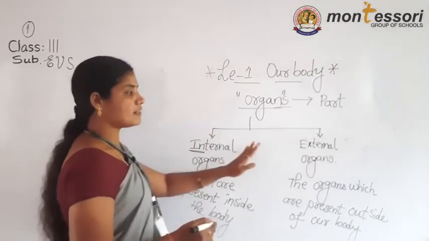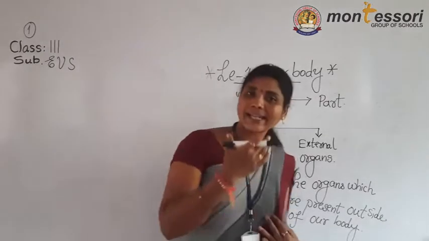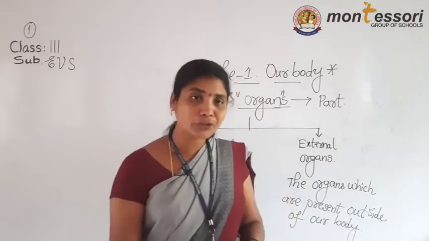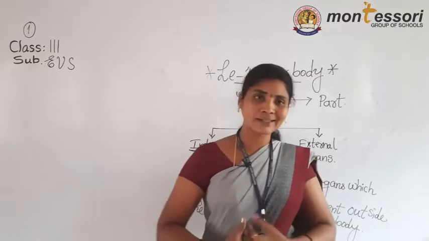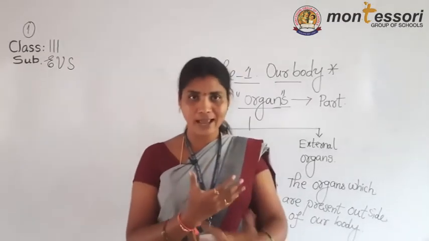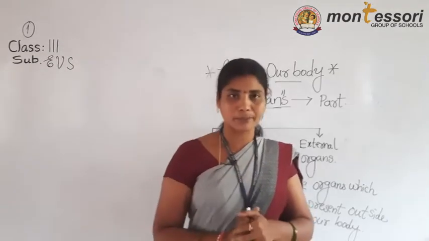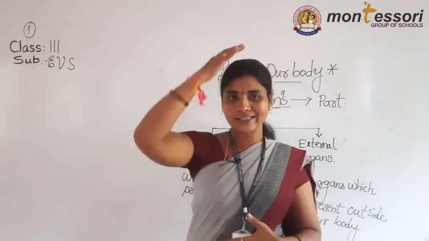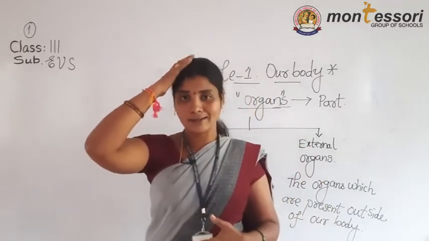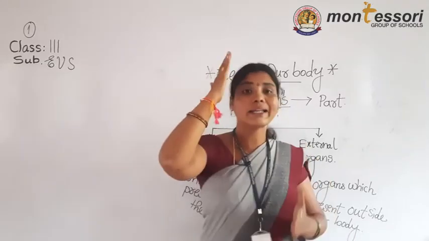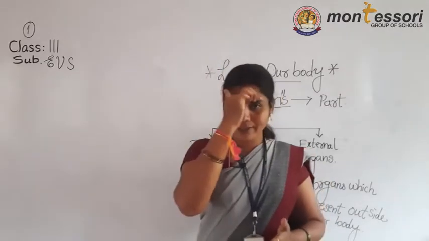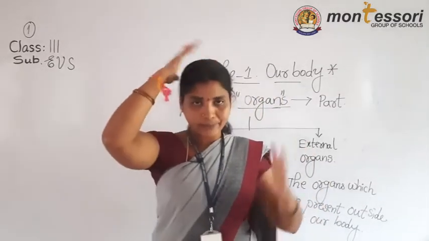First, listen. Do you know the body parts in English? Once you listen, I will say from top to bottom. At the top, what is present? Hair. This is called forehead, head.